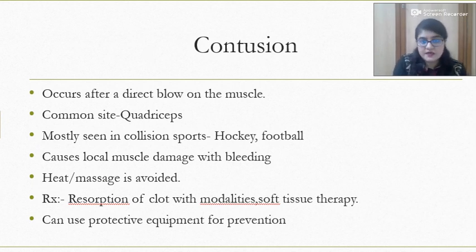Next is contusion. It occurs because of the direct blow on the muscle. That direct blow on the muscle could be by anything, and the common site is the anterior portion of the thigh, that is the quadriceps muscle, and it is mostly seen in the collision sports such as football or hockey, and it causes local muscle damage with bleeding.